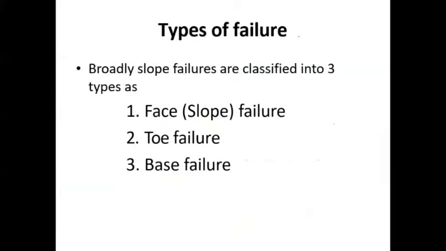Now moving further, the types of failure is a very important aspect when we take slope stability into our discussion. We have to understand first what kinds of failure the slope can undergo. The first one is the face failure, the second is toe failure, and the third is the base failure. Face failure is also regarded as slope failure. In the next slide, we will discuss these failures.